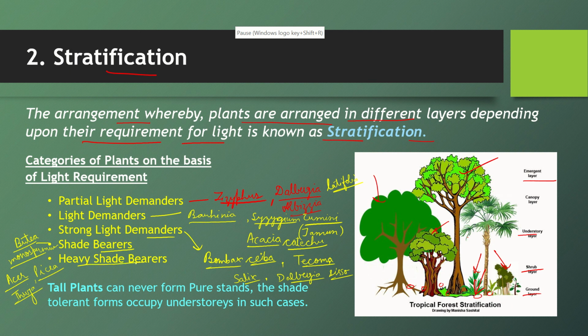And then we have heavy shade bearer plants. Those which need very less intensity of light, and this includes Aegle marmelos. Aegle marmelos is Bel Pattar. Then we have another plant, Nyctanthes. You have studied this plant, Nyctanthes arbor-tristis. And we have Xylia. So these are the examples of heavy shade bearing plants.